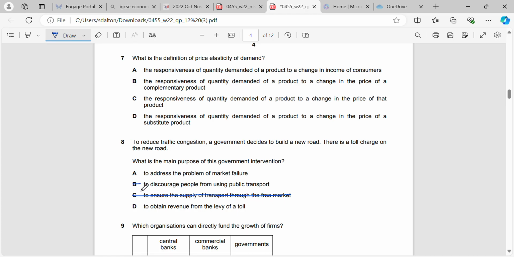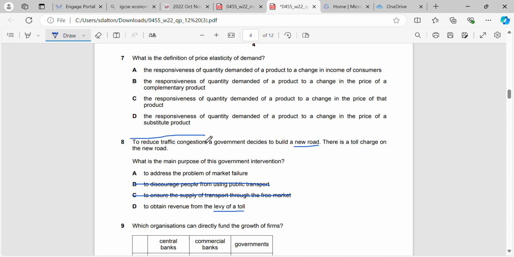To discourage people from using public transport, well, putting a tax on public transport would discourage them, but they're not taxing public transport. They're taxing a new road, which is people that are going to be driving on the road themselves, private individuals. So what we're left with is to obtain revenue from the levy of a toll. So a toll is like a kind of tax that they're going to collect money from, or to address the problem of market failure.